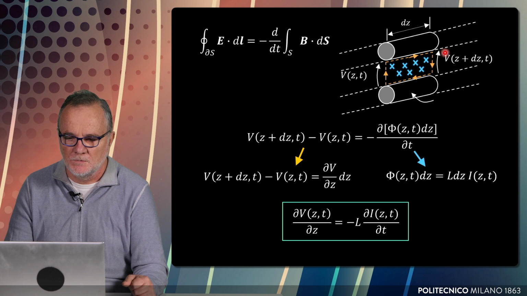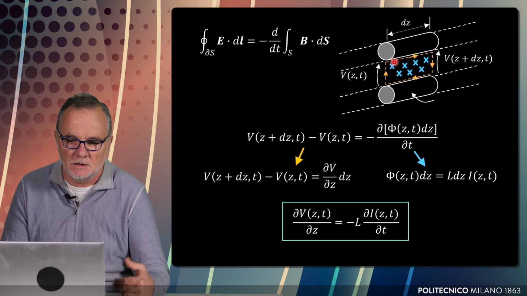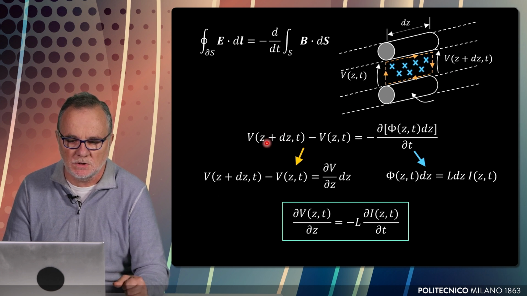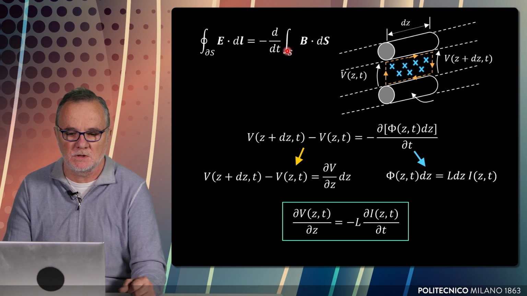But in these two vertical segments in the picture, there is a non-zero contribution. And this contribution corresponds, as you see, to the voltage, so that we can compute the voltage at Z plus dZ minus the voltage at Z, and this is the result of this circulation, the left-hand member in this equation.